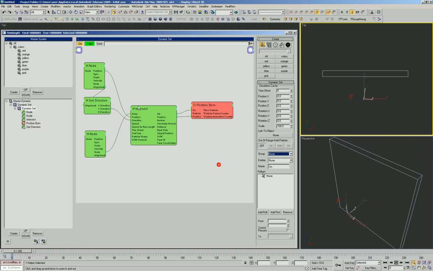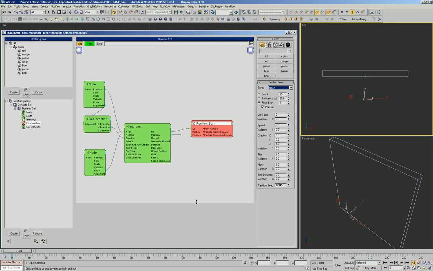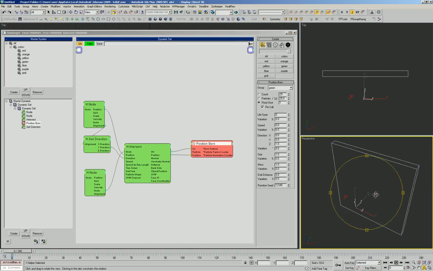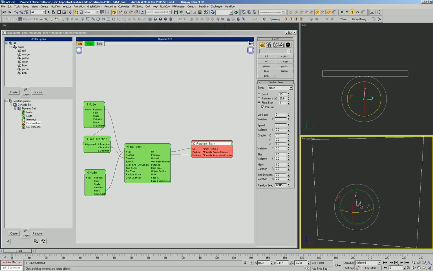Okay, so we got our intersect set up. Now let's talk about the other things that we want to do. We want to set up the multiple samples here. Whichever direction a particle is facing, based on its y-axis, we actually want to generate a whole bunch of randomized samples.